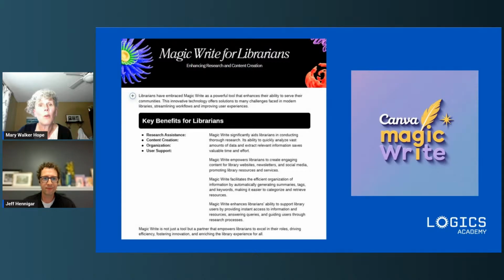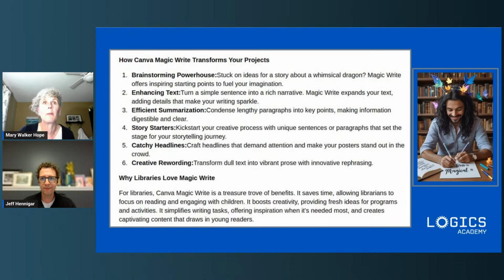And even when I just wanted to say, give me a logo for Canva Magic Write, this is what came up. And again, it gave me 4 different versions of it. I could pick whatever I wanted. I could change the colors of it as well and do whatever I wanted to do once I was back in Canva. So what I loved about this was that it gave us an idea of brainstorming.